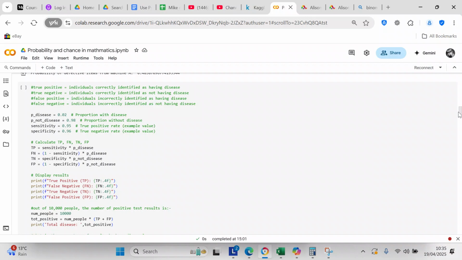False positive is individuals incorrectly identified as having a disease, and false negative is individuals incorrectly identified as not having disease.